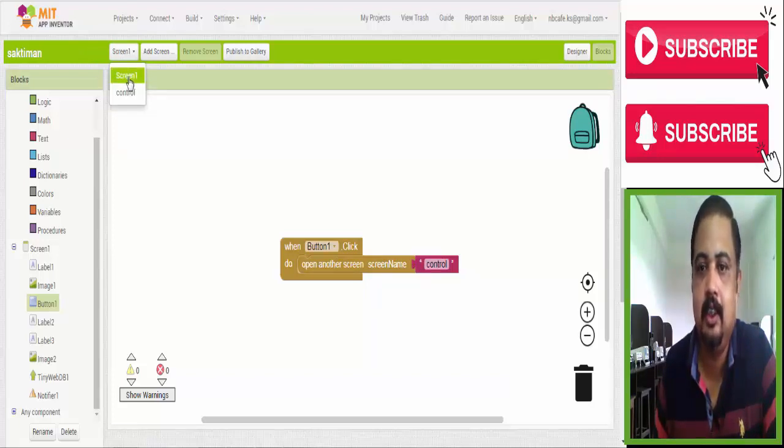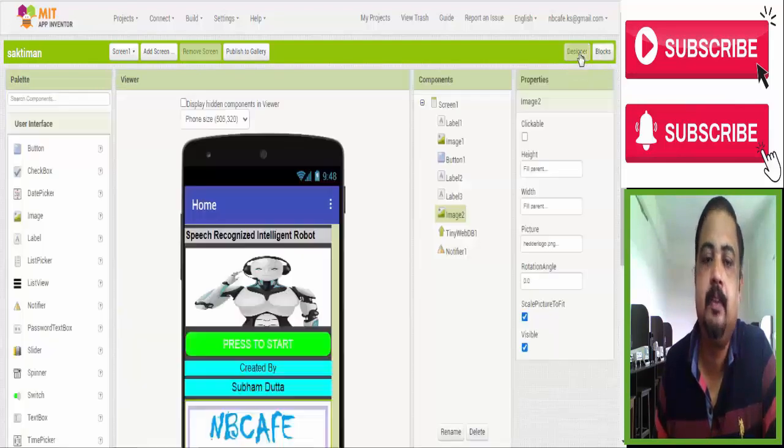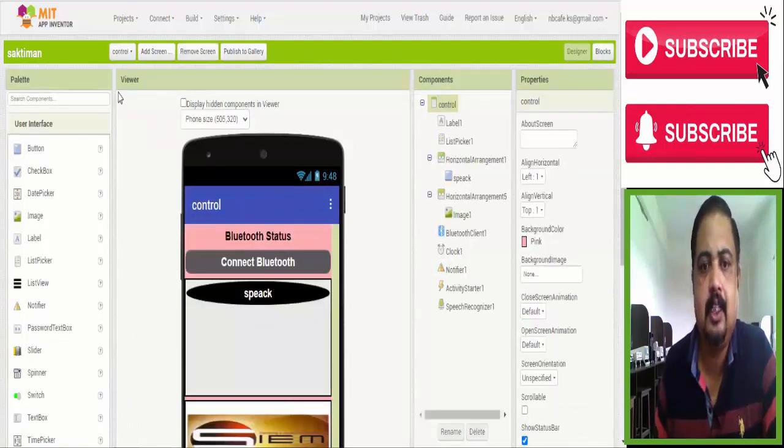Then again we move to the design portion and see what the front page of the control screen is. Very simple. Bluetooth status shows whether your mobile Bluetooth is connected with your robot or not. If not, there is a button.